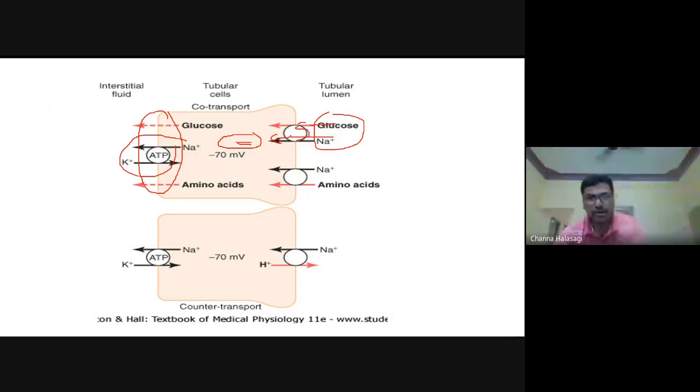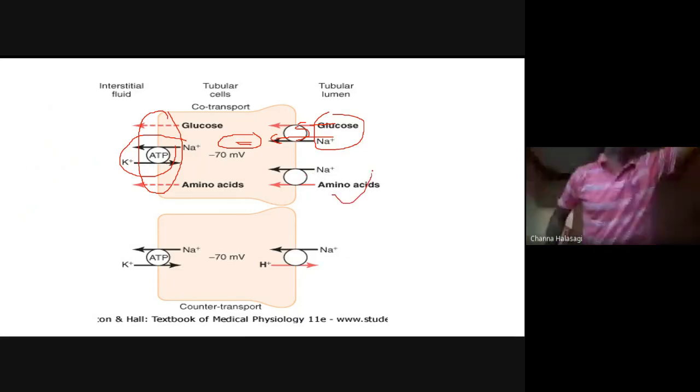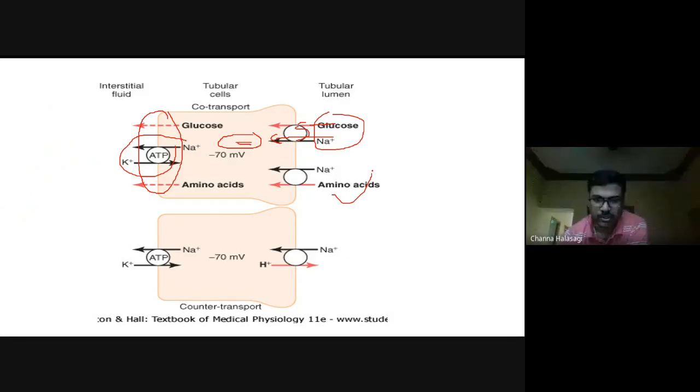You have learned that, isn't it? Symport. So along with sodium, even amino acids are also absorbed. This is also an example of symport. Are you getting this, guys? This is the transport of the sodium. This transport of the sodium is called secondary active transport.